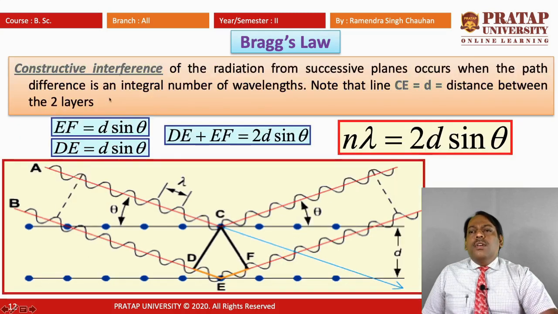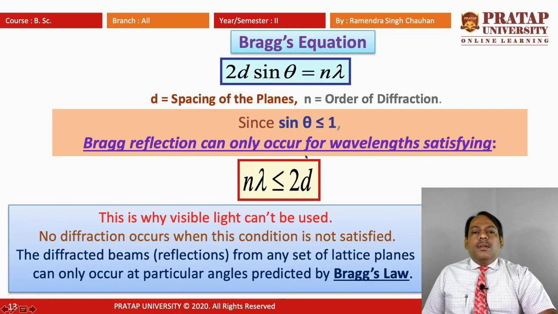Now for constructive interference, the path difference DE plus EF must be equal to 2d sin theta, and this path difference 2d sin theta must be equal to n lambda for constructive interference. So we have the condition n lambda equals 2d sin theta, and this condition is called Bragg's law.